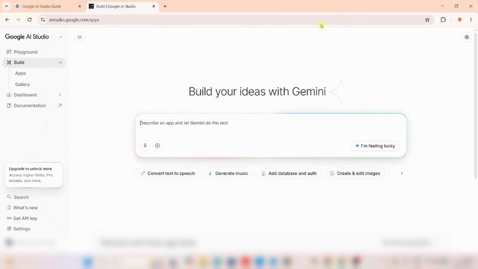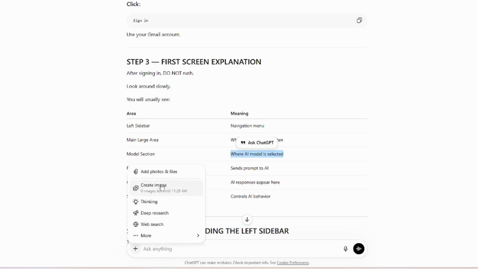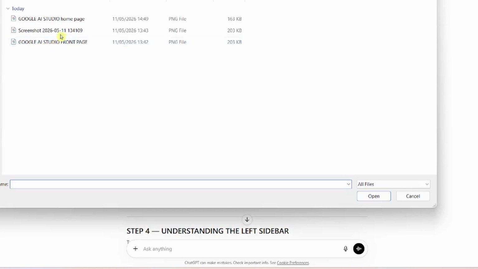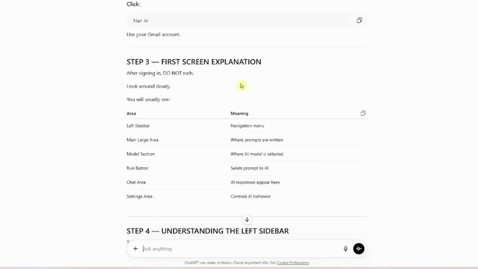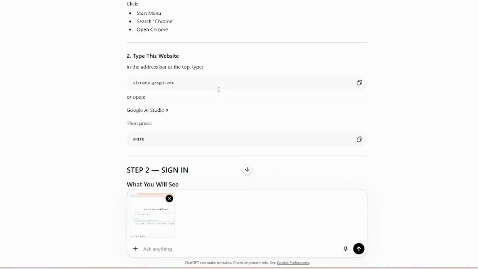So let's go to ChatGPT and upload the image we just screenshotted. Oh, sorry, I've already uploaded the image. So go back. Where are we?